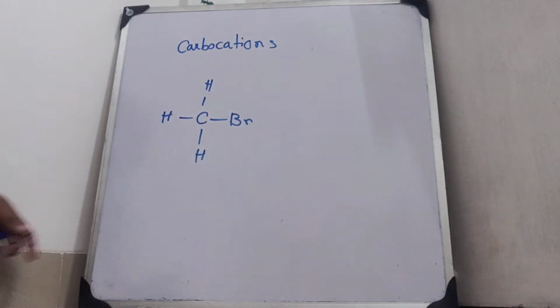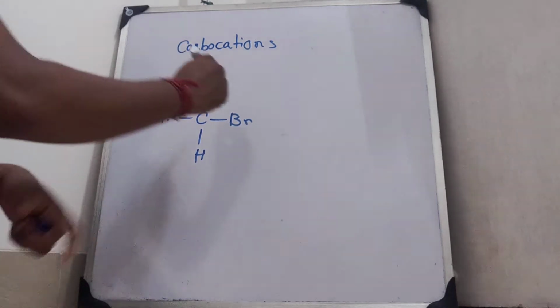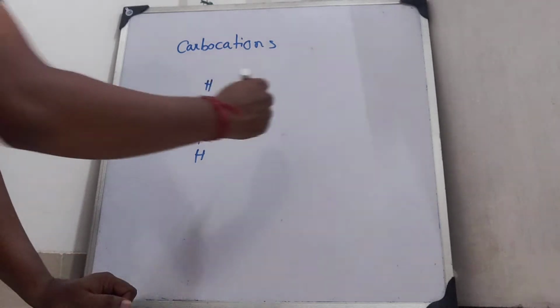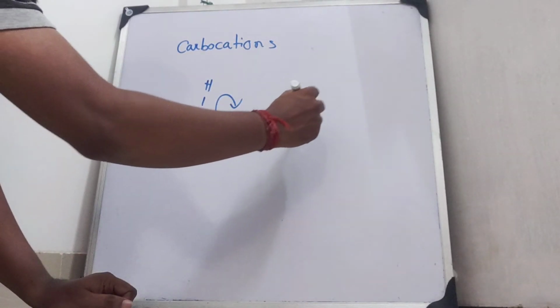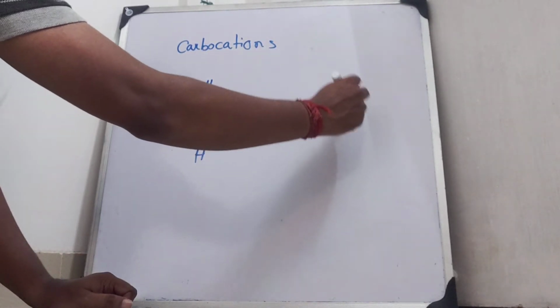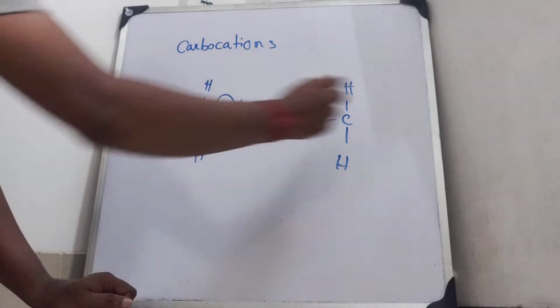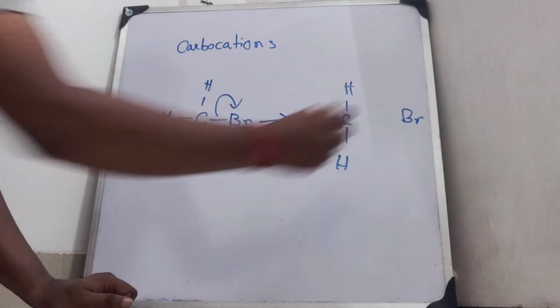Now you know that there is a difference in electronegativity between this carbon and bromine. Which one is more electronegative? Obviously bromine. So as per the concept of heterolytic fission, this should happen. Both the species, CH3 and Br, will be separated out.